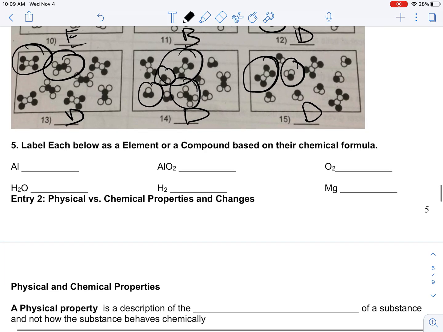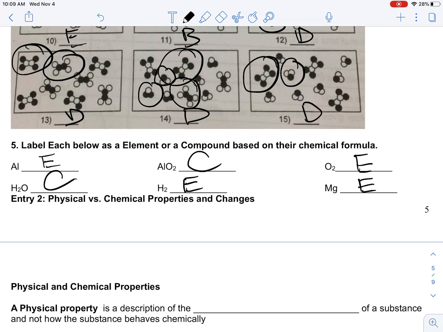Now looking at the symbols, Al, that's an element. AlO2, that's a compound. O2, that's an element, so it's magnesium. H2 is also an element, and H2O is a compound based on their chemical formulas.